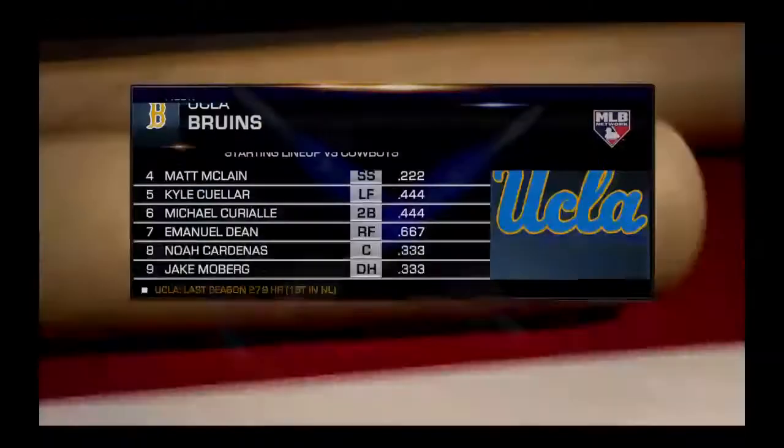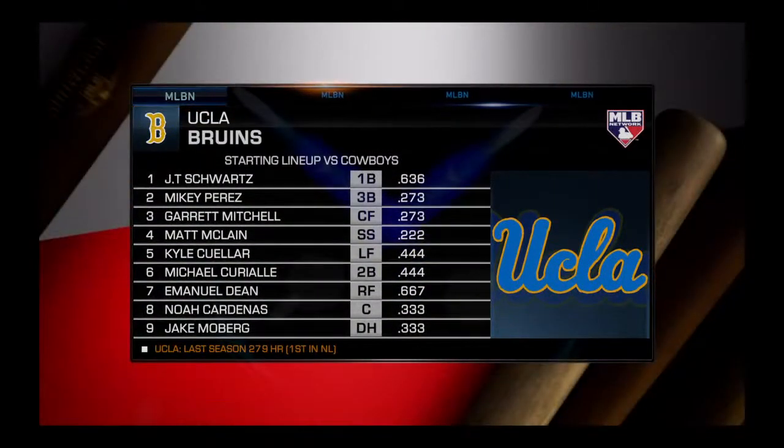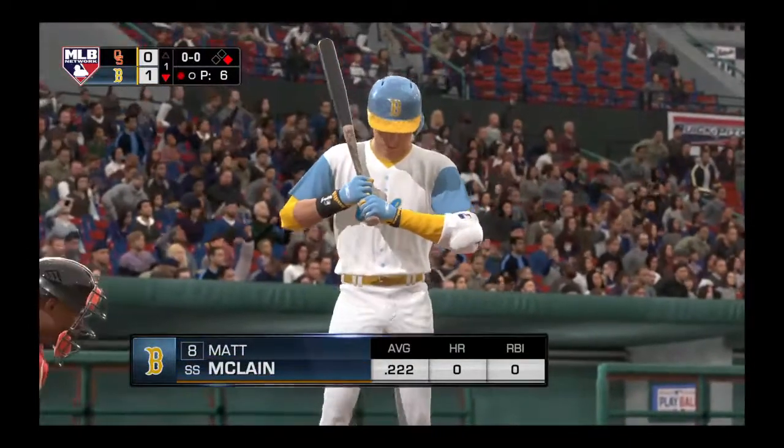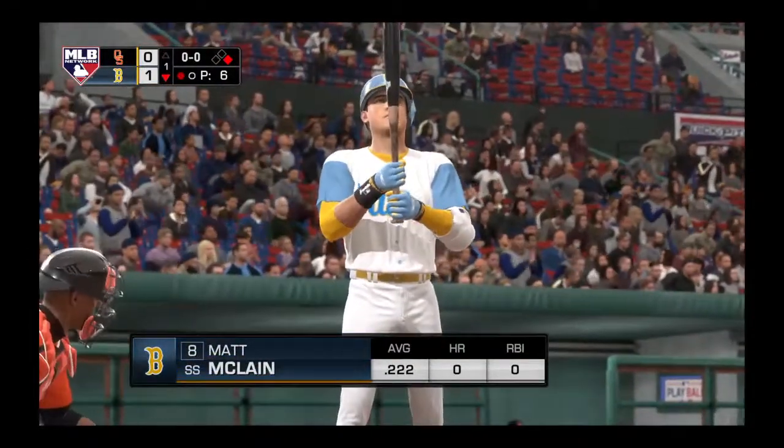Here's the lineup for UCLA. Now to take a look at how the home team lines up in this one. Dero, what's the word on this lineup as they go for the series sweep? Well, Matty, this lineup's going to have to find a way to score early, get this pitcher uncomfortable, stay on the attack, get into the bullpen. That's the name of the game. They let this guy settle in, he'll breeze through 7 strong.